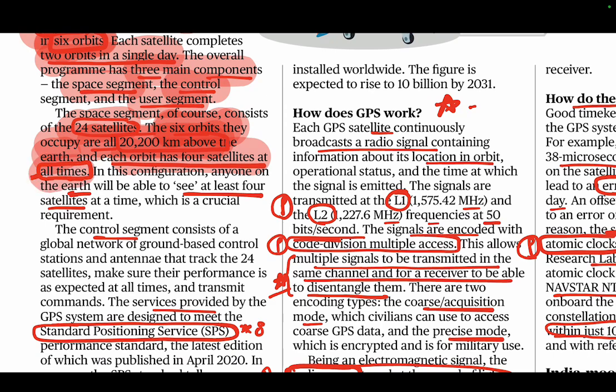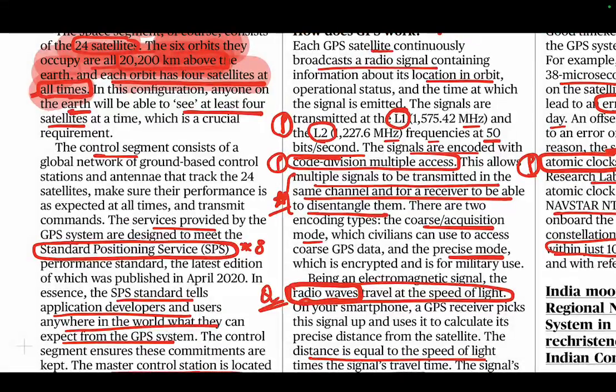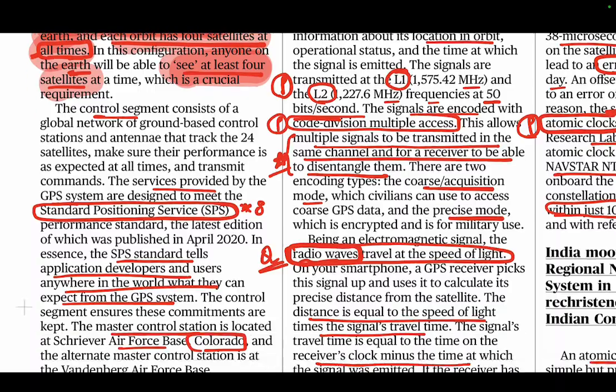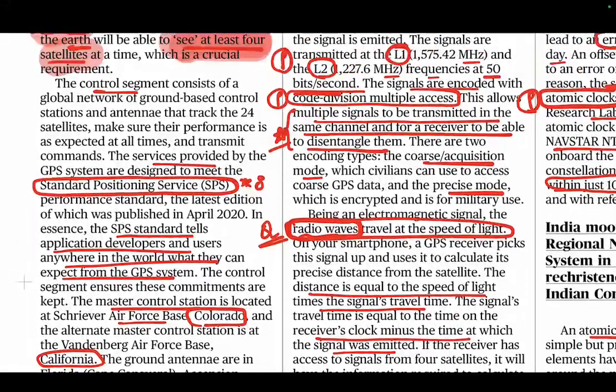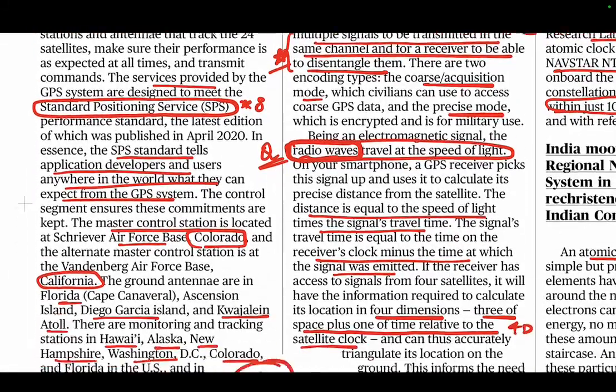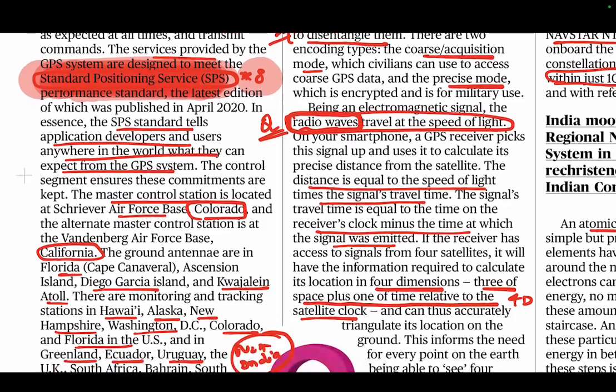So now it tells you that 6 orbits, all of them are 20,200 kilometers above, and each orbit has 4 satellites at all the times. So at one point, a person who is finding its location is able to see at least 4 satellites. That's how it is able to give you precise information. Then further you read the control segment. Then this becomes important. Standard positioning service. There is a word mentioned in the article, standard positioning service. Now we don't know anything about this article, so we have marked Google. So we will Google this thing. What is standard positioning service? We don't know. Okay. Then we go ahead.